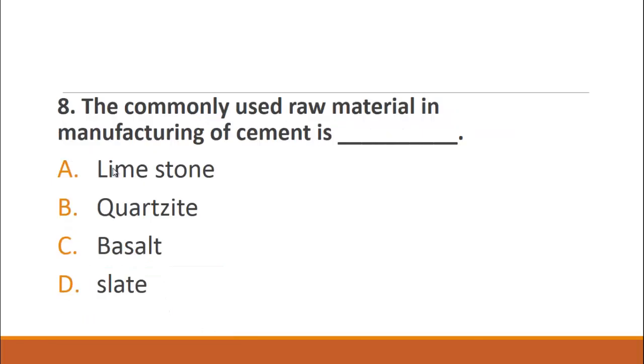MCQ number 8 is: the commonly used raw material in manufacturing of cement is. The choices are A. Limestone, B. Quartzite, C. Basalt, and D. Slates. The most commonly used raw material in cement manufacturing is A. Limestone.